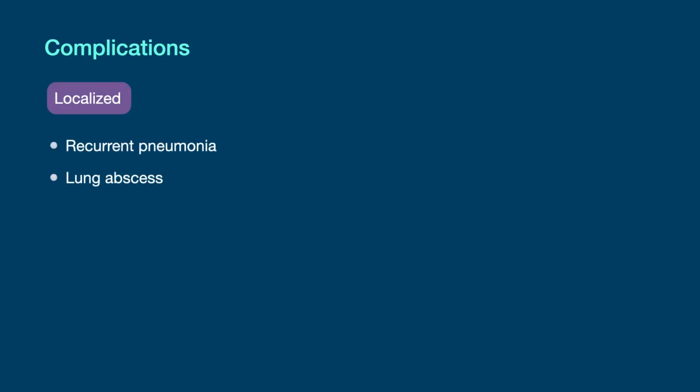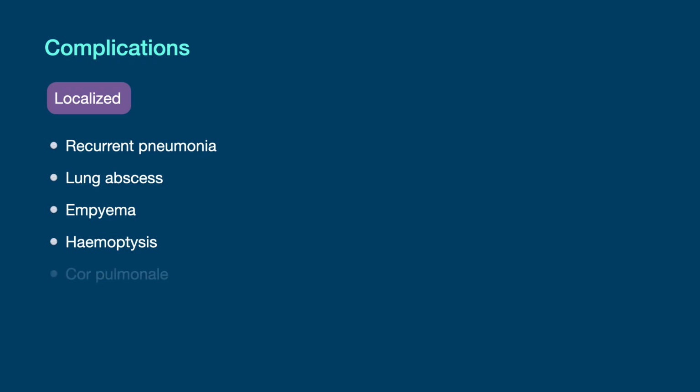Complications of bronchiectasis. Localized complications include recurrent pneumonia, lung abscesses, and empyema. These are infections of the lungs, and due to the vicious cycle of impaired secretion clearance, these collections form a nidus for recurrent infections. Also look out for hemoptysis due to the endothelial injury caused by the distortion of the capillaries and smooth muscle layer within the bronchi.